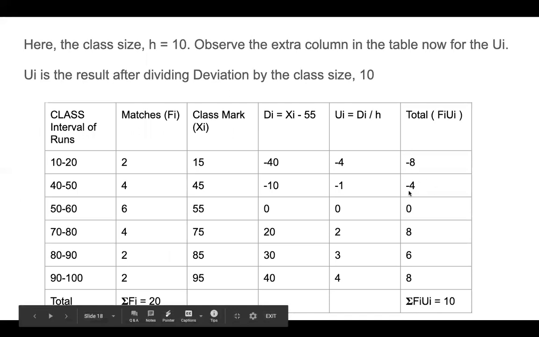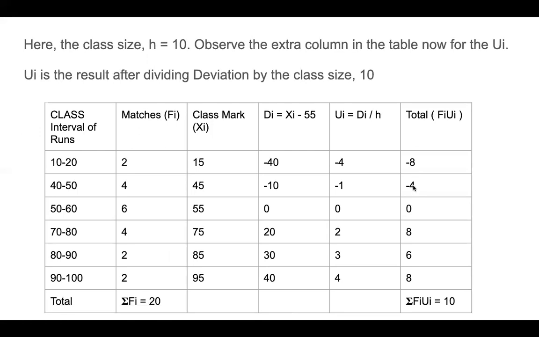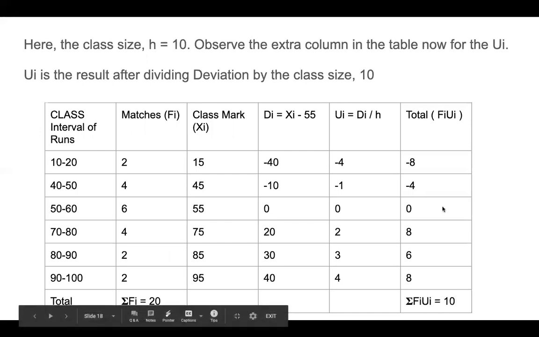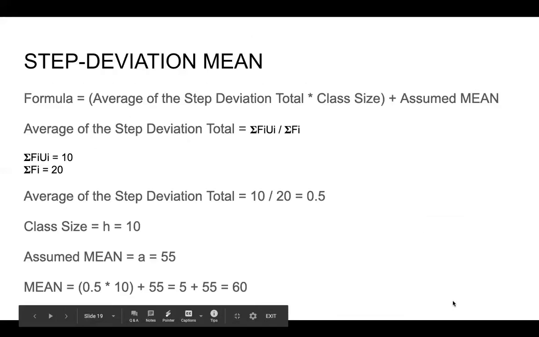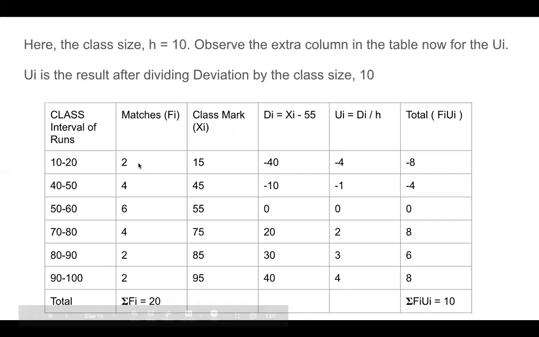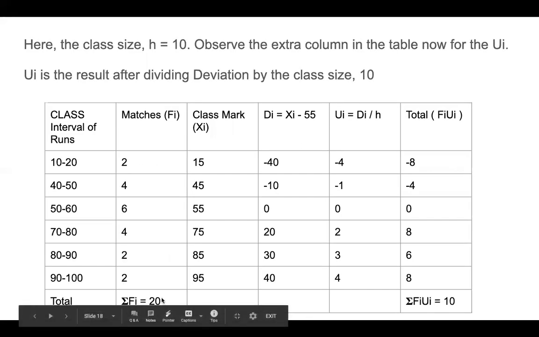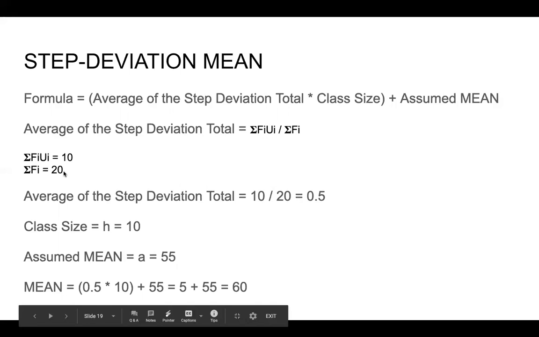So -8 plus -4, it is -12. -12 plus 8 is -4. -4 plus 6 is 2. 2 plus 8 is 10. Okay. So you need to add all of these, that is sigma fiui, and what is the total number of matches? It is 20. So sigma fi is 20.